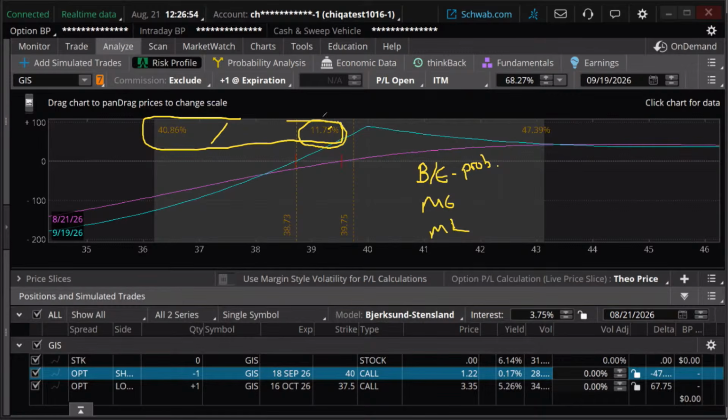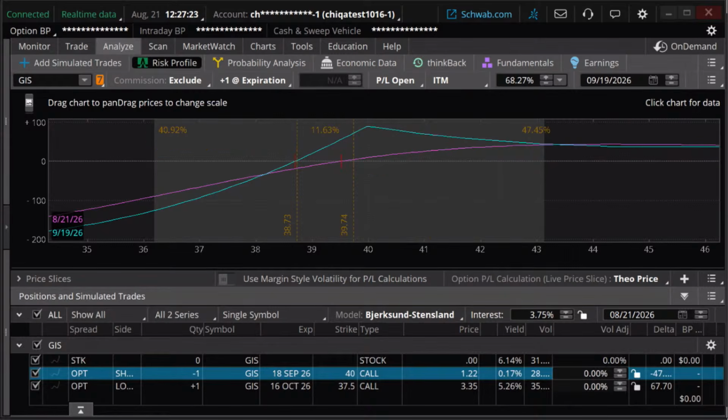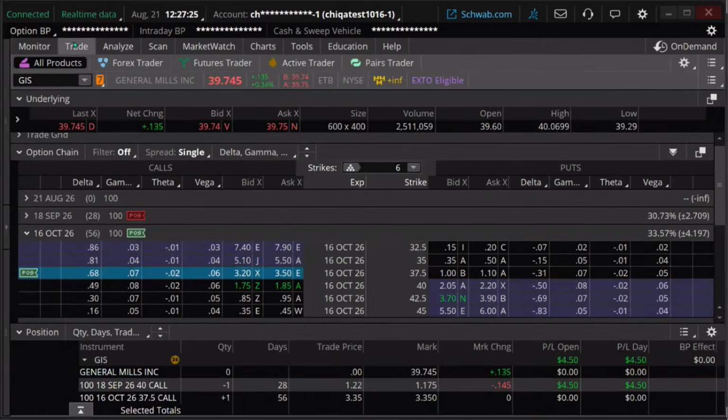I've got to add 11, basically 12, to 47. That's the odds of it being above our break even. So this is our max gain here. Still good gain here. Does that break even work for your trade? Does this max gain, our reward to risk ratio, work for your trade? If the answer is yes, then maybe you consider it. Okay, let's move forward.